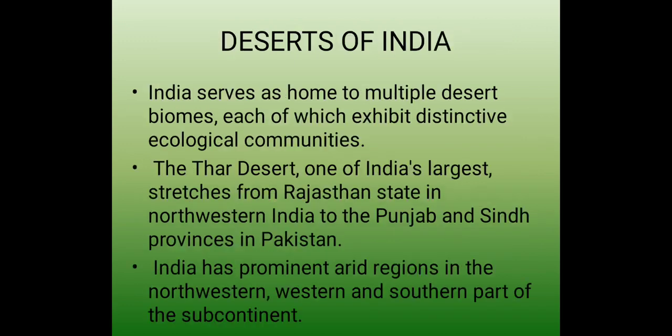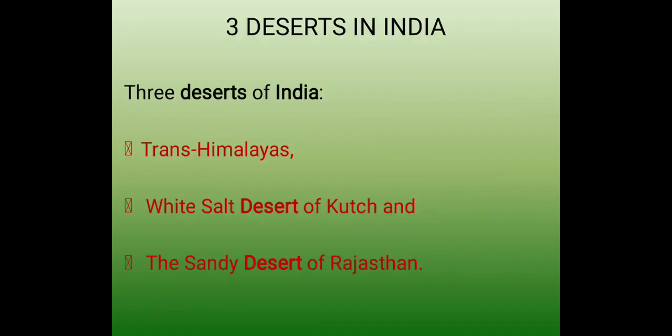Now the deserts in India, we will talk about the deserts which are there in India. India serves as home to multiple desert biomes, each of which exhibits distinctive ecological communities. The Thar Desert, one of India's largest, stretches from Rajasthan state in northwest India to Punjab and Sindh provinces in Pakistan. India has prominent arid regions in the northwestern and southwestern parts of the subcontinent. We have three deserts in India: Trans-Himalayas, White Salt Desert of Kutch and Sandy Desert of Rajasthan.